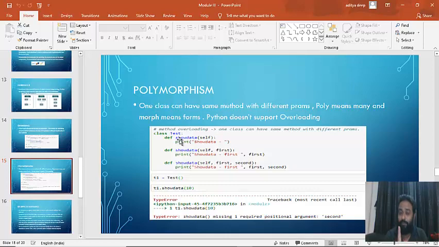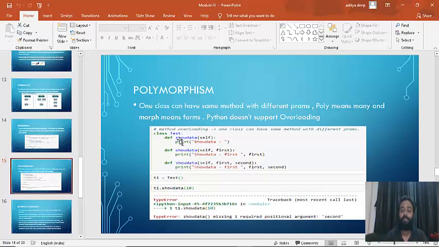Class Test, three same methods, show data, show data, show data. The first method only accepts one argument, self. The second method accepts one more argument called first along with self, and the third one accepts first and second along with the self. So you have overloaded the show data method with different number of arguments.